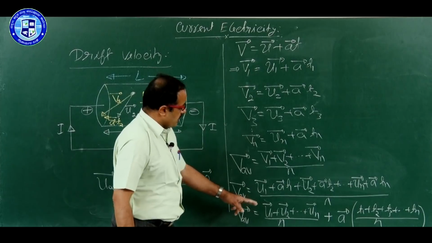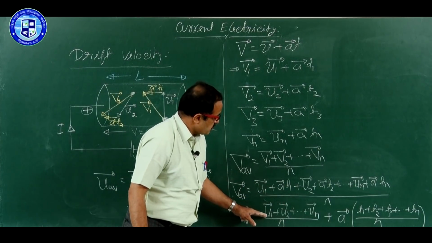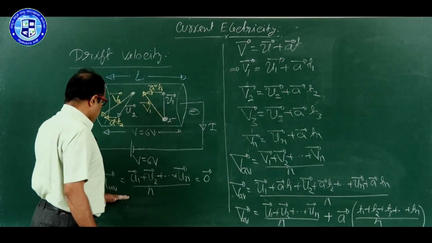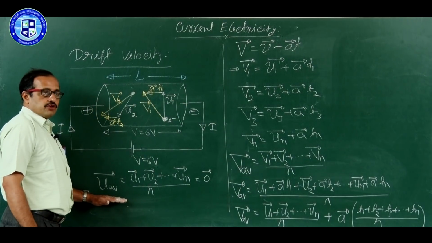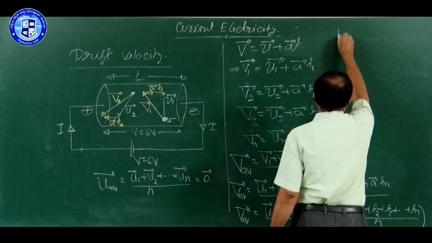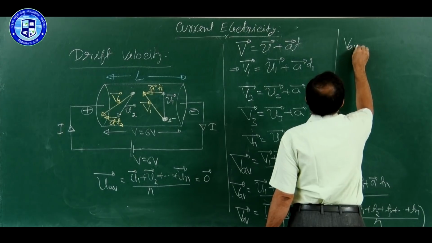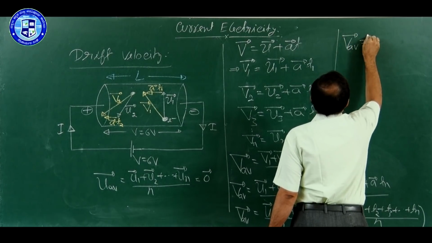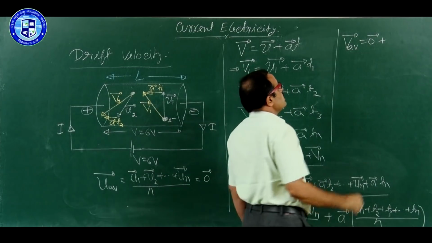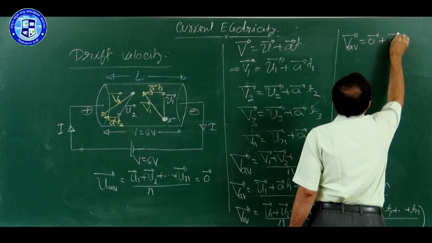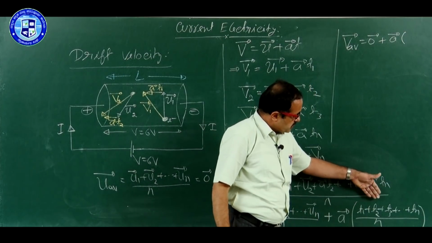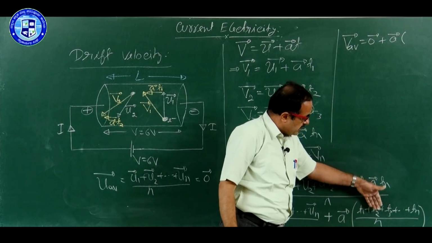Now, tell me what is the answer of this part. Average velocity due to thermal motion is always 0. Therefore, first part is 0. So, V average is equal to 0. You can write 0 vector, no problem, into A. Now, look at this, T1 plus T2 plus T3 up to Tn by n.